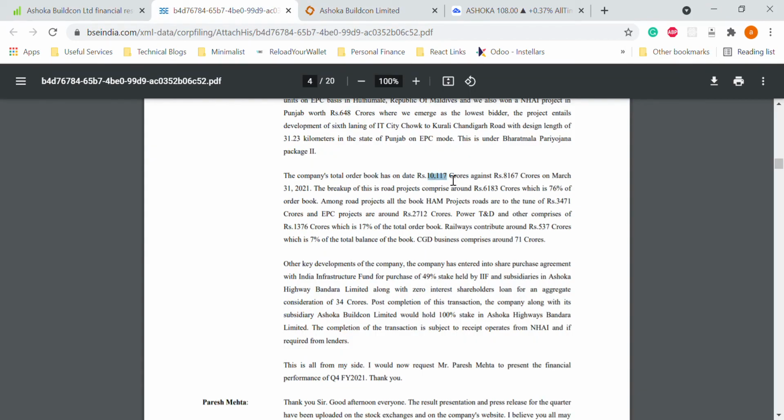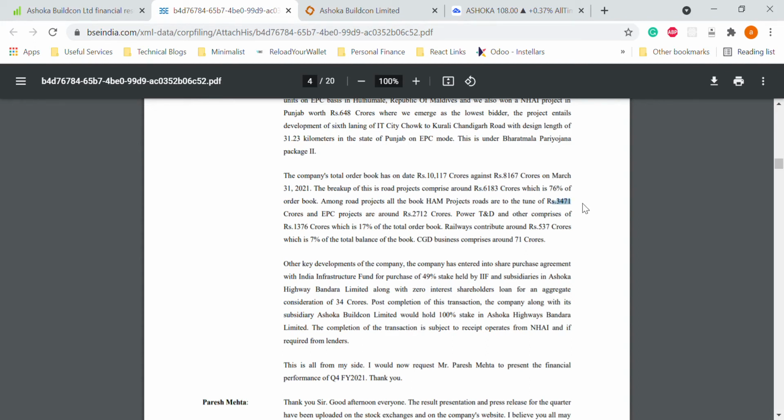So that's a huge order book, almost 20%, even 25% more than the previous quarter's order book. This consists of 6,183 crores of road projects, which is 76% of the order book. So they mainly deal with road-based projects, or NHAI. Among all road projects, HAM projects are 3,471 crores.